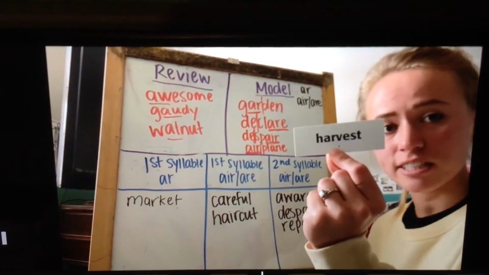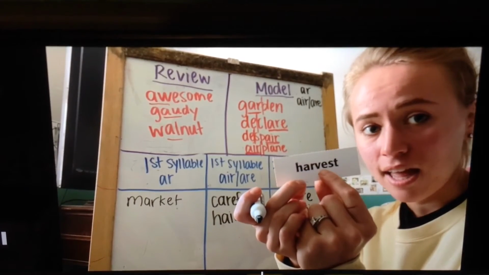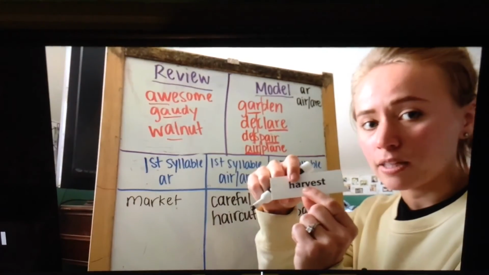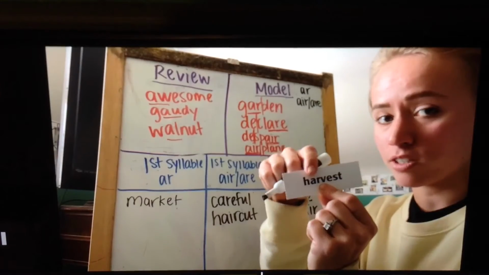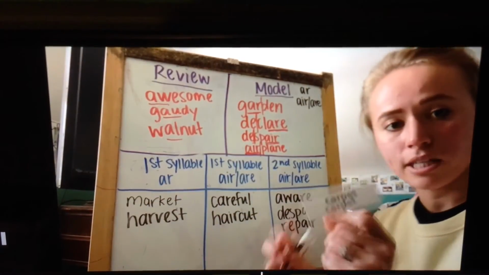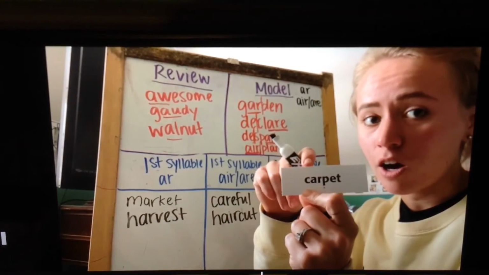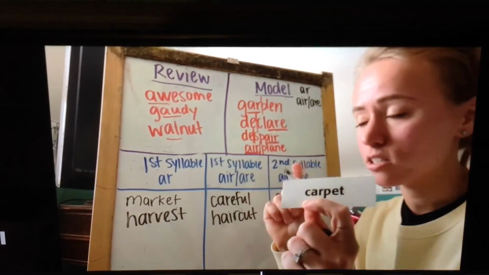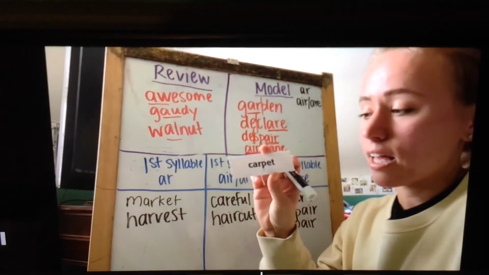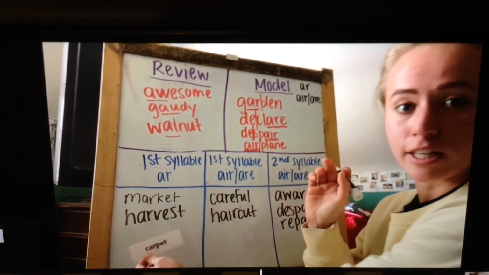Now we have harvest. We have 2 vowel sounds here, A-R and E, in est. So you have harvest. And our spelling pattern is in the first syllable. It looks like our A-R. So harvest would come over here. Our last one will be carpet. So we have 2 vowel sounds, A-R and E in pet. So you have carpet. So that's 2 syllables. And our A-R will be in our first syllable. So that will come over here.